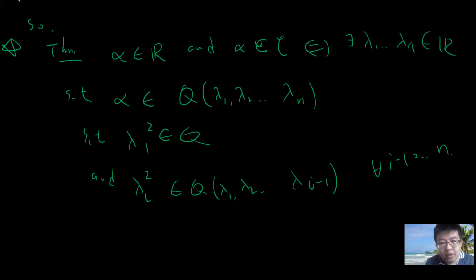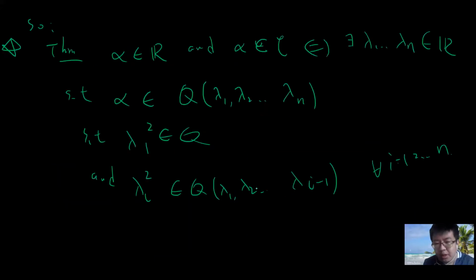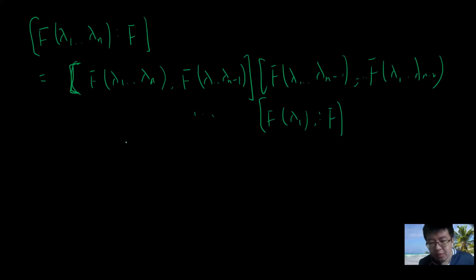Okay, so for the proof, from the previous discussion we get two results. Remember the field extension has the formula that the degree of F lambda 1 up to lambda n over F can be written as the degree of F lambda 1 up to lambda n over F lambda 1 up to lambda n minus 1, times the degree of F lambda 1 to n minus 1 over F lambda 1 to n minus 2, and so on, finally down to F lambda 1 over F. This is the field theory result, and each factor is 1 or 2.